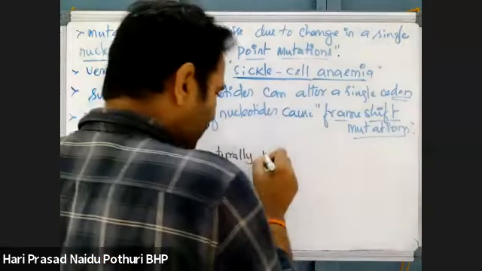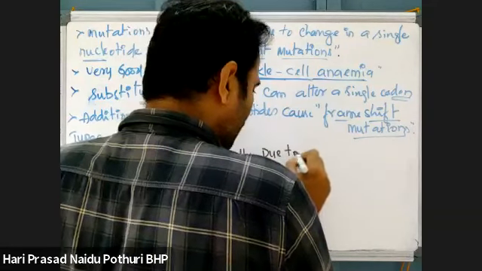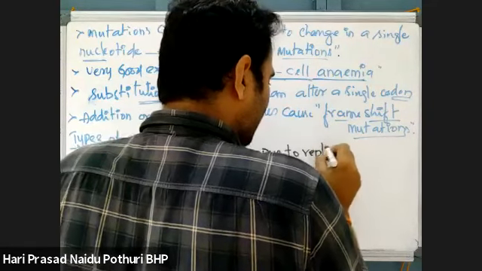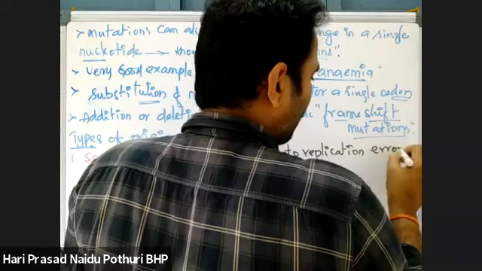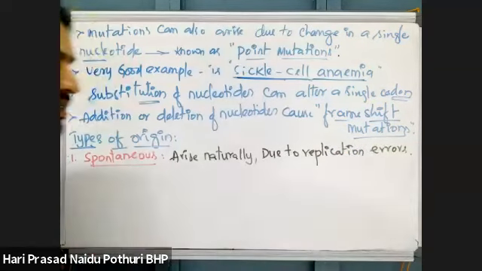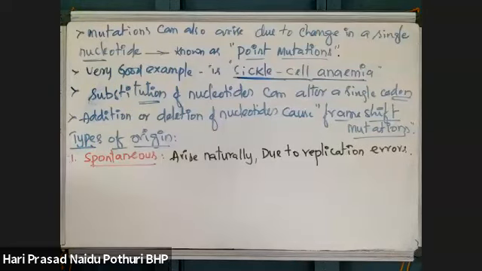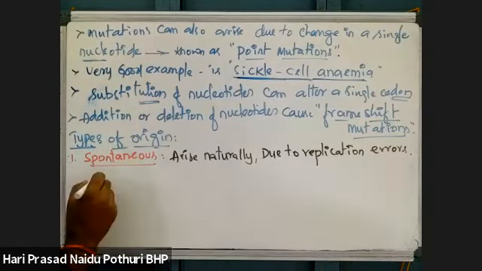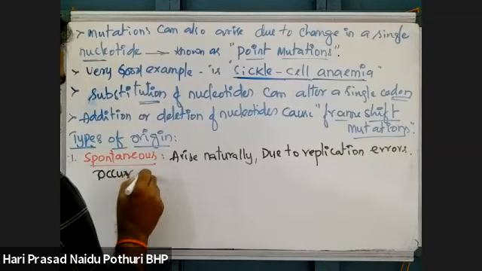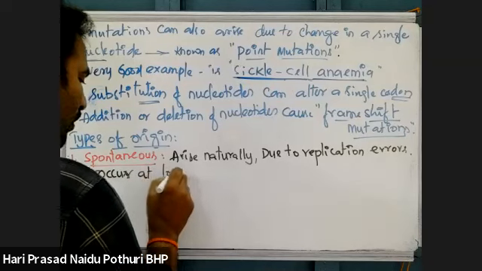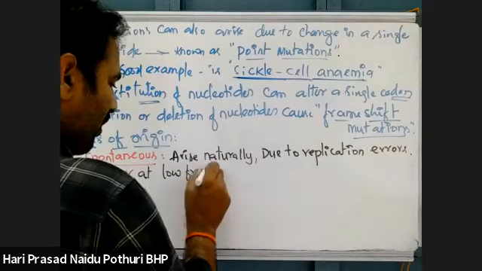These are normally due to replication errors. If replication errors take place, that results in a change of the DNA. That is what we call spontaneous mutations. These occur at low frequency.